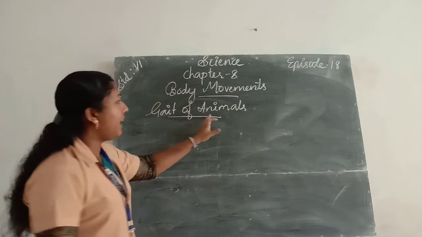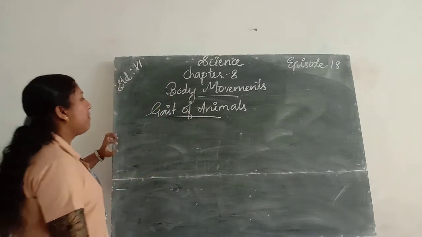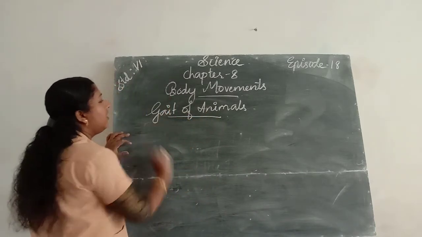Gait of Animals is the name of a book written by Aristotle.